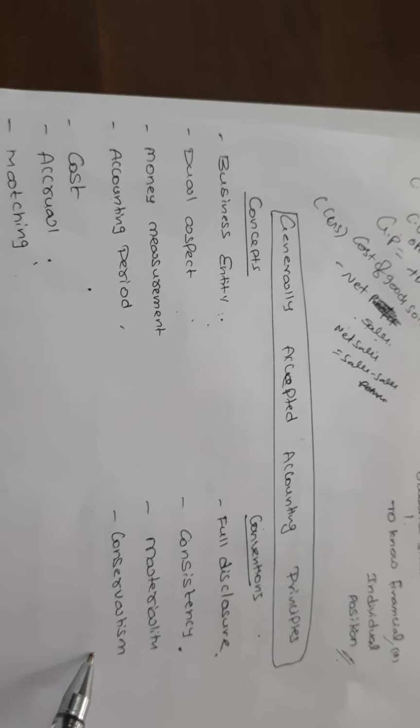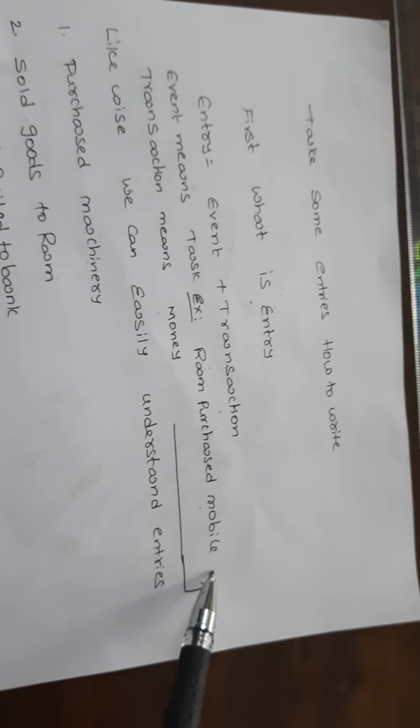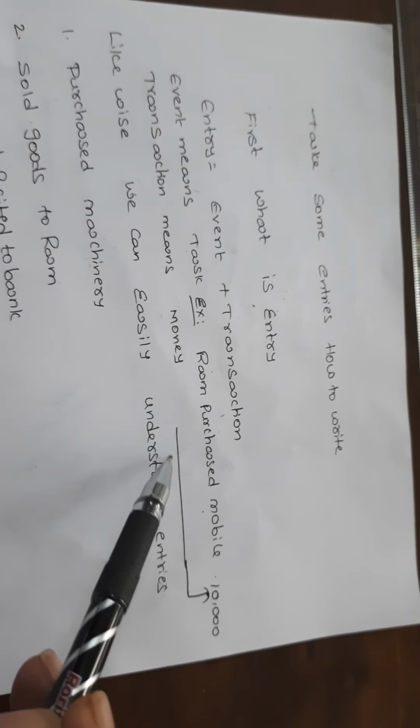After learning the concepts and conventions, now we move to accounting entries, how to write entries. Take some entries and see how to write them. First of all, what is an entry? Entry is equal to event plus transaction. Event means task: Ram purchased mobile, that is the event. Transaction means money: Ram purchased mobile for 10,000 rupees.